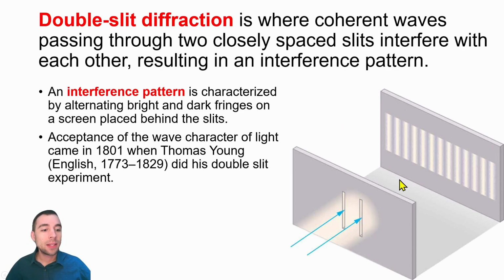We get several vertical lines all lined up together, and we call this an interference pattern. There are bright spots and dark spots that the light creates as it passes through those openings and as it experiences diffraction. This experiment was basically what proved that light is indeed a wave.